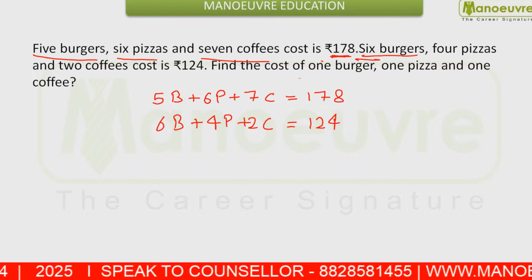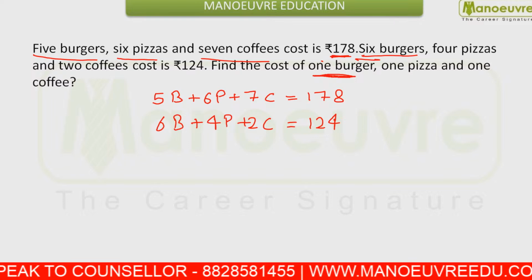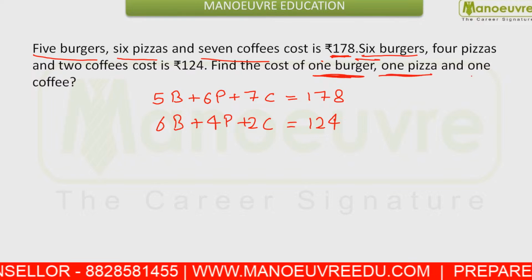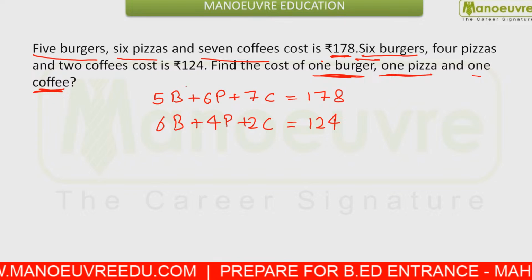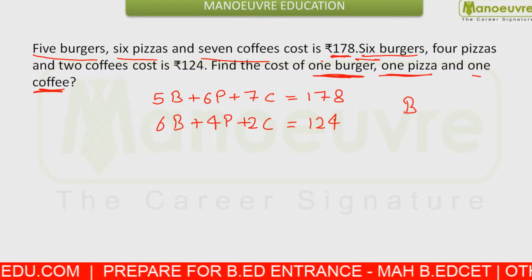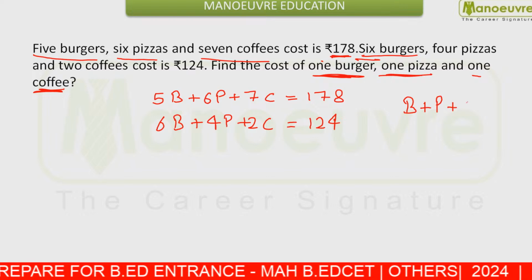And what is asked? You are asked the cost of 1 burger, 1 pizza and 1 coffee together. That means you need to find out the cost of burger plus pizza plus coffee.